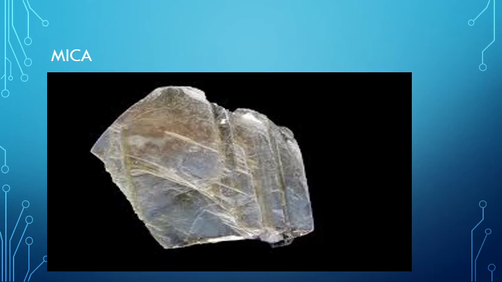It is a very shiny and transparent material found in thin layers. Mica is found in very thin layers and it is very transparent, and as it is resistant to fire and electricity, it is used in many appliances where heat and electricity are involved. The first things to keep in mind: it is a very shiny and transparent material, it consists of very thin layers, and it is very resistant to fire and electricity, so it can be used in electric appliances where heat and electricity are involved, and basically mica is used in spaceships.